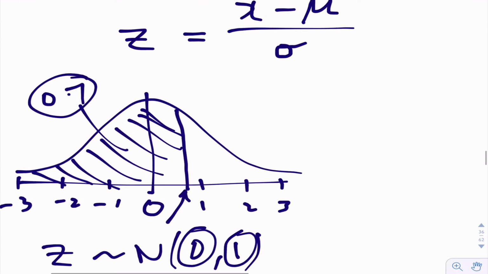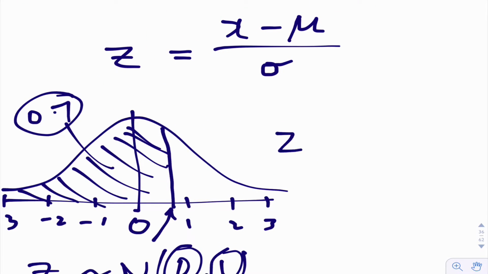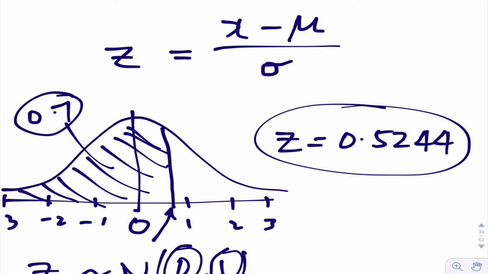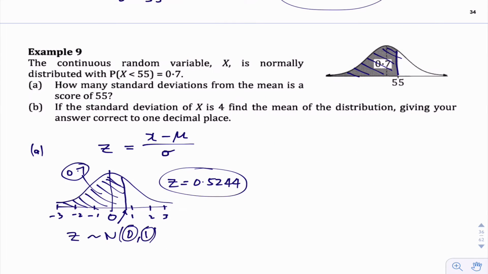And if you do that on your calculator correctly, you should get a z-value of 0.5244. Okay, check that on your calculator, if you got that value, 0.5244. So that tells us how many standard deviations above the mean that score of 55 is in this case here. So I've related it back to the standard normal distribution to enable us to find that.